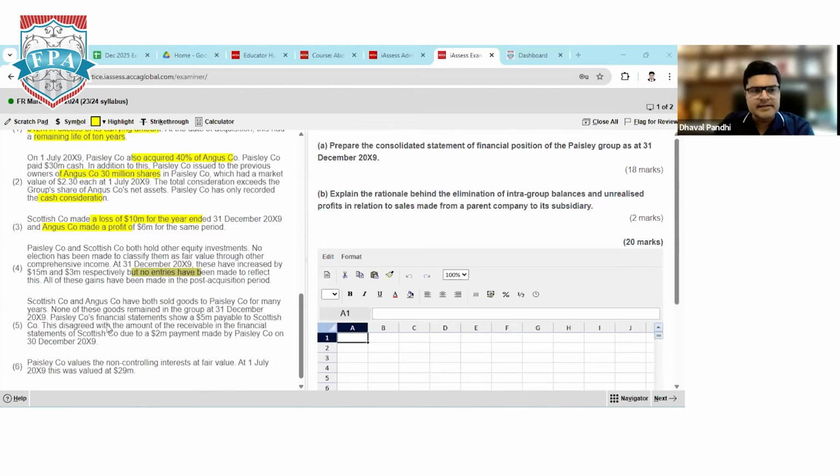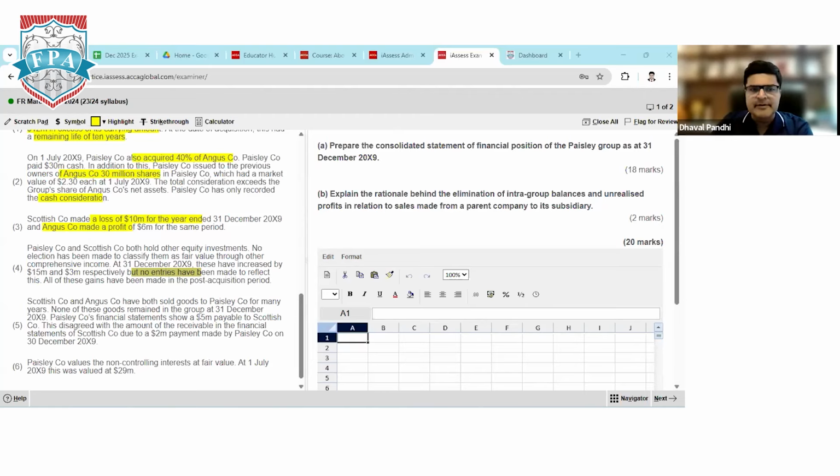Okay. Next adjustment. Scottish and Associates have both sold goods to the Parsley company for many years. None of these goods remained in the group. We are lucky. There is no unrealized profit in the books of accounts of any of the entities.